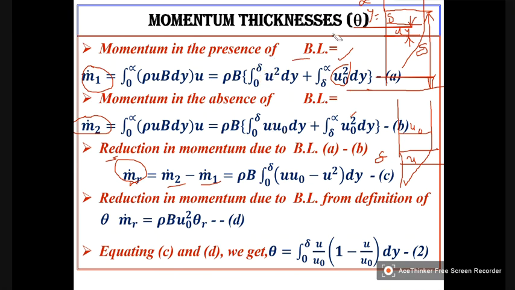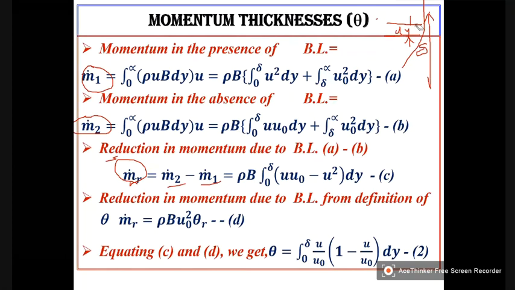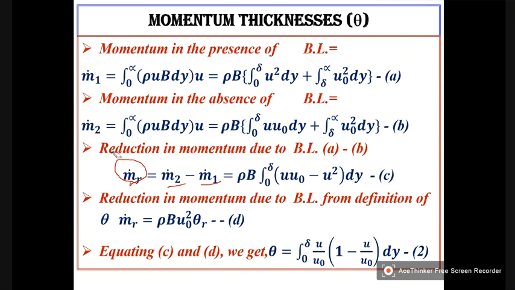Did you all follow this point? Once you follow this point, let us proceed further.